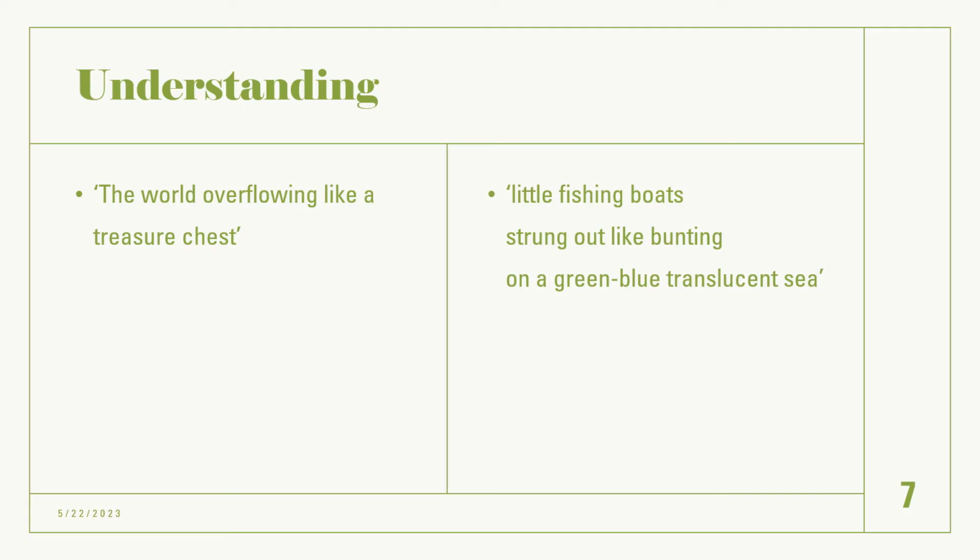So in Poppies, she says, "the world overflowing like a treasure chest." And because we have that word like, it becomes a simile. By this, it seems possible that she means that he was excited. So the world was overflowing like a treasure chest when he leaves her, when he goes out into the world. And what that could represent, what that could symbolise, is opportunity.